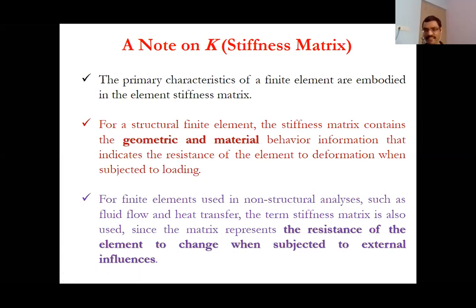You apply heat and then you want to see the change. So K, the stiffness matrix, contains the geometric and material behavior, which indicates the resistance to deformation when an external load is applied.